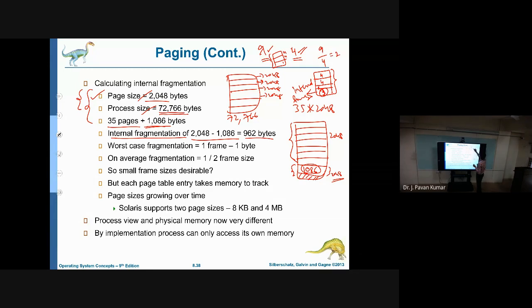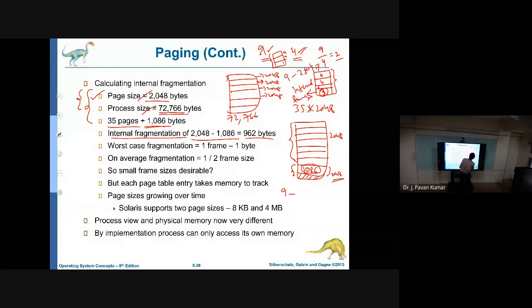So now 9 minus 2 into page size is the internal fragmentation. Or I can give you 9 minus, what is that 2? 2 is 9 by 4, so 9 minus 9 by 4 into page size. This is the internal fragmentation.